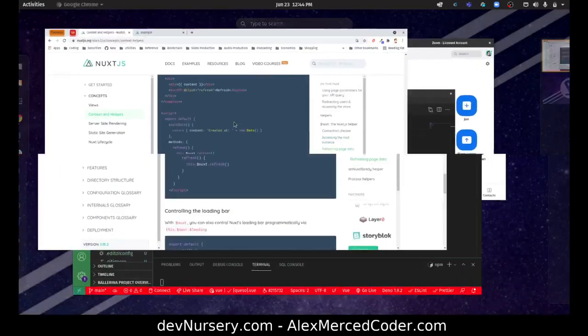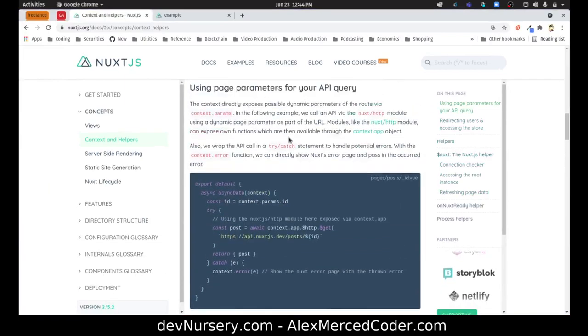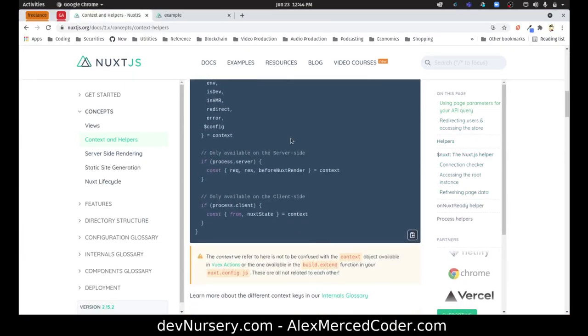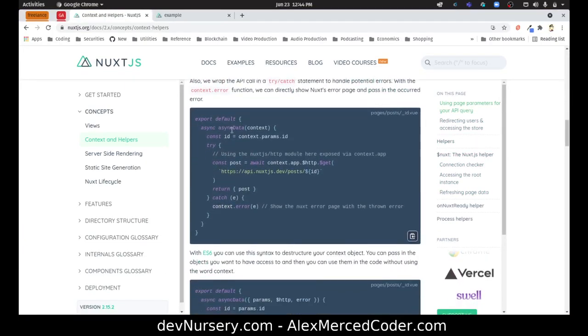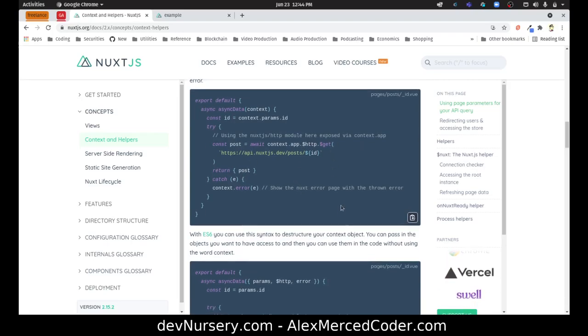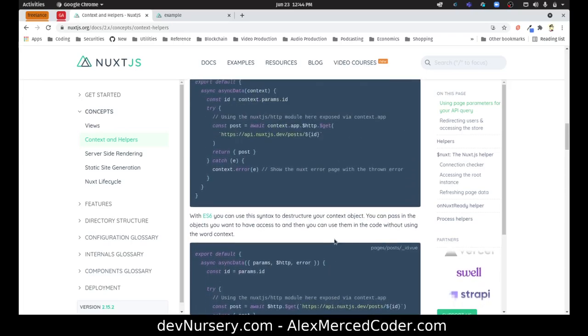So the way that will look like earlier, in the exported object, we're gonna have an async data function. Okay, and then async data context. Let's see, context.params.id. What does it return? Post. Cool.